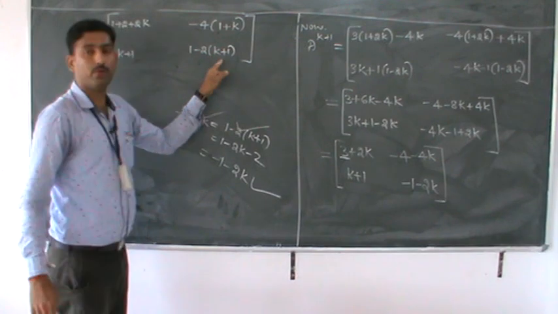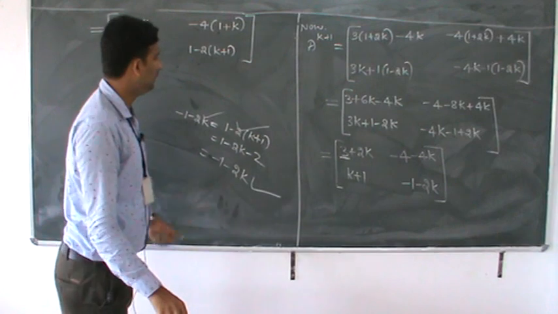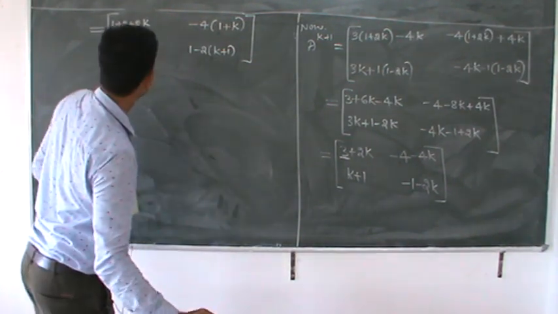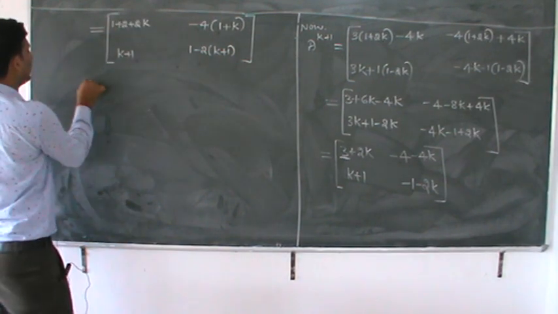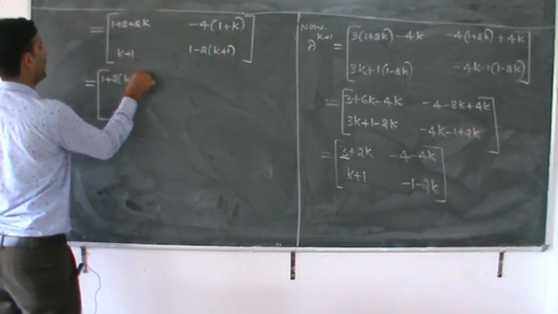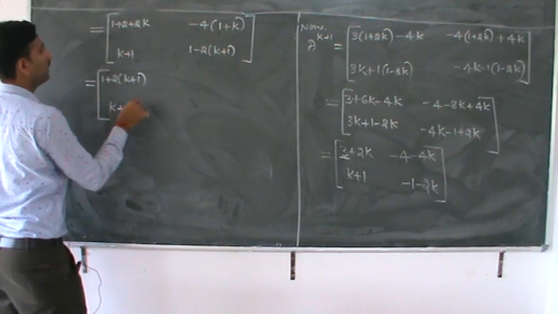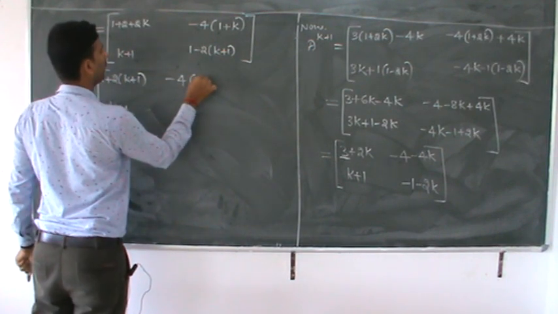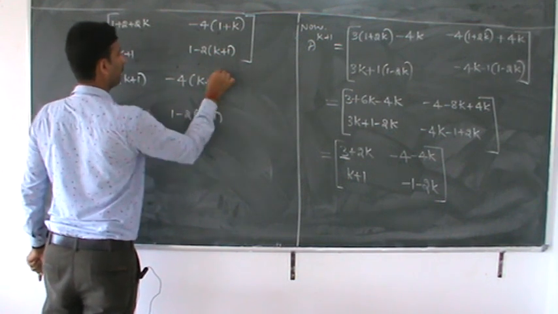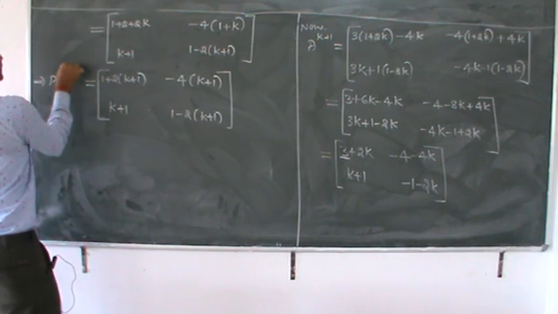Why? Because we have to change the entries in the k plus 1 format. Therefore, it is taken as a modification. Therefore, correct? You write it as 1 plus 2 into k plus 1, 2 into k, 2k plus 2. After that k plus 1. After that minus 4 into k plus 1. After that 1 minus 2 into k plus 1. Correct? Which is A to the power k plus 1.